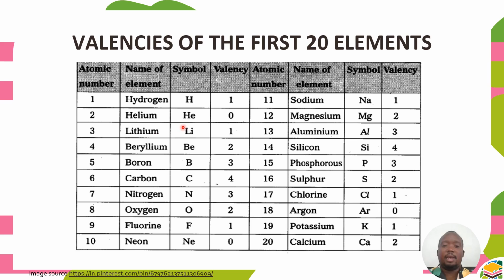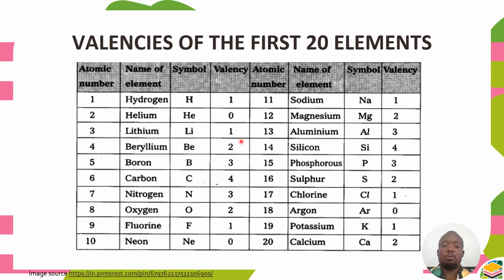Helium has a valence of 0. Why is the valence of helium 0? Good, because it already has a filled valence shell. So there is no need for it to form a bond.